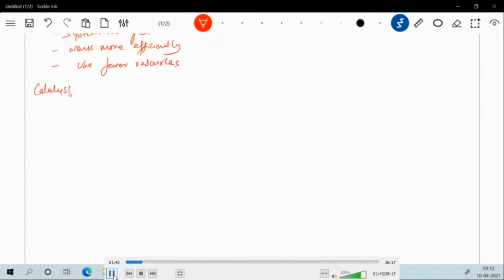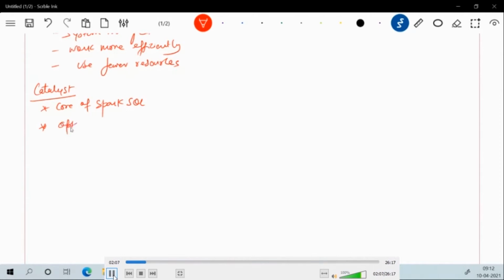The Catalyst Optimizer is a very important concept in the Spark programming framework, and it is the core of Spark SQL. Internally, even DataFrames and Datasets both use the Catalyst Optimizer just to optimize the SQL queries.